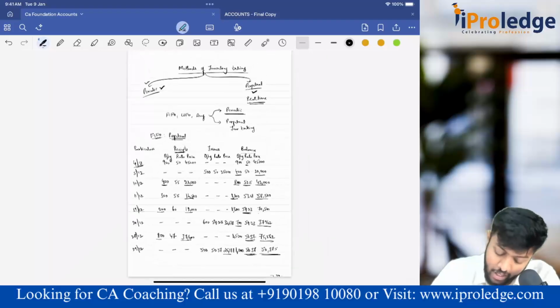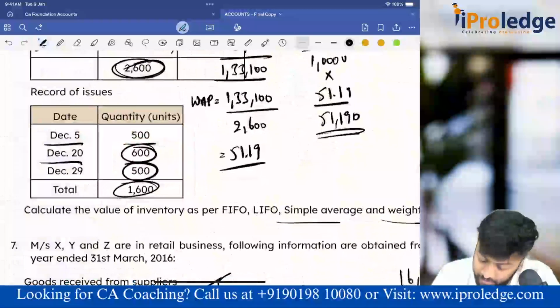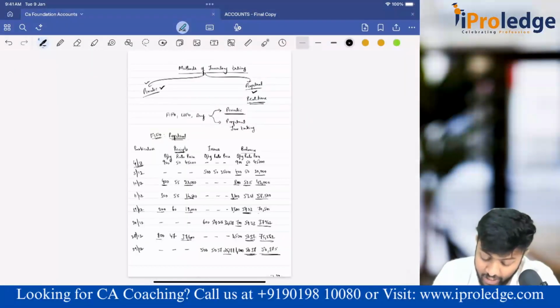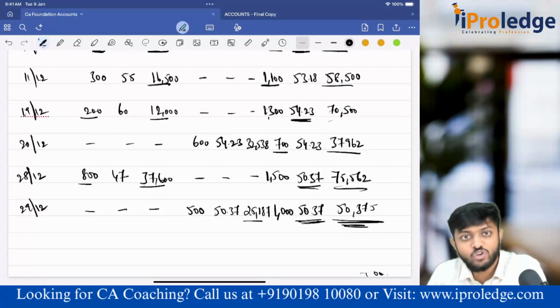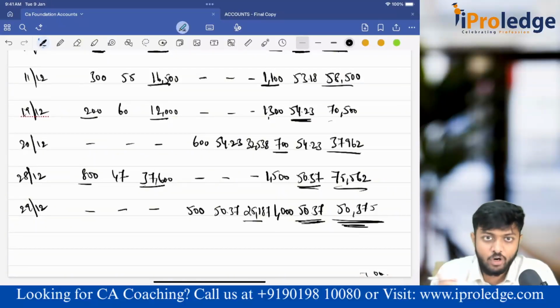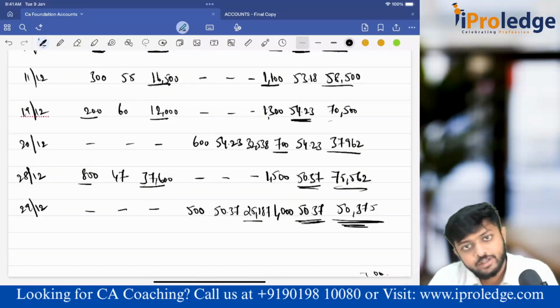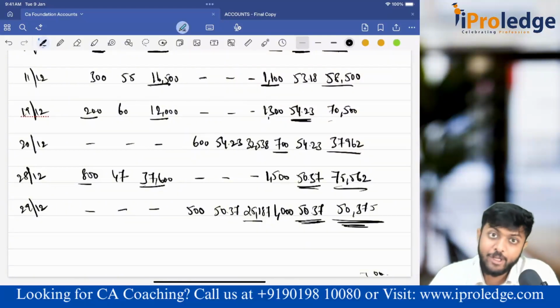As per periodic, you got it as 51,190. As per weighted average under perpetual, I got it as 50,375. See, in both cases it is weighted average only, but under periodic it differed and under perpetual it differed. That's why it is very important. I hope you have understood how periodic and perpetual is working. Clear? Done, guys.